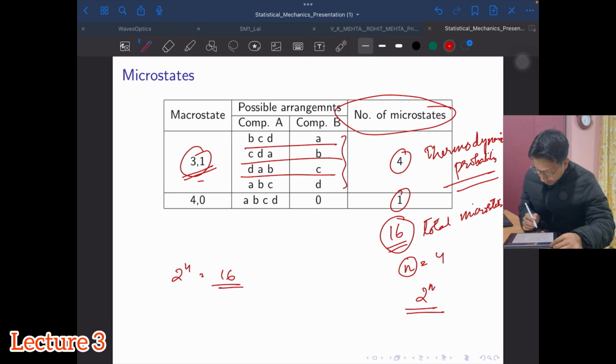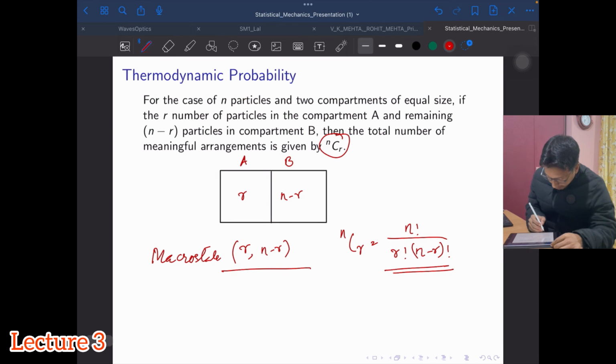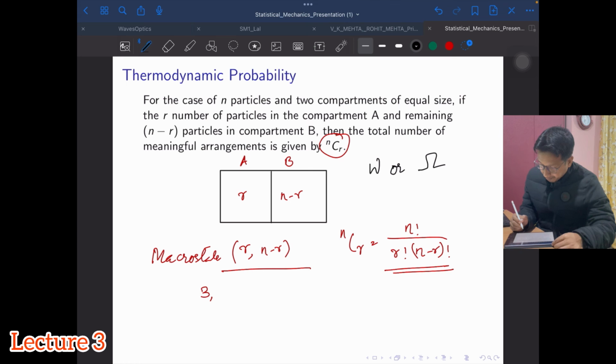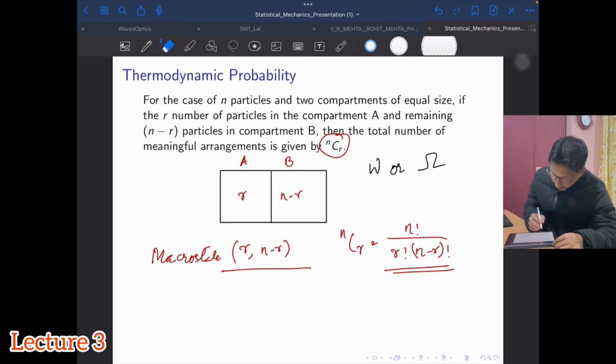Now, whatever we have learned about nCr, we apply for the macrostate 3 and 1. By the way, this thermodynamic probability is typically denoted by W or omega.